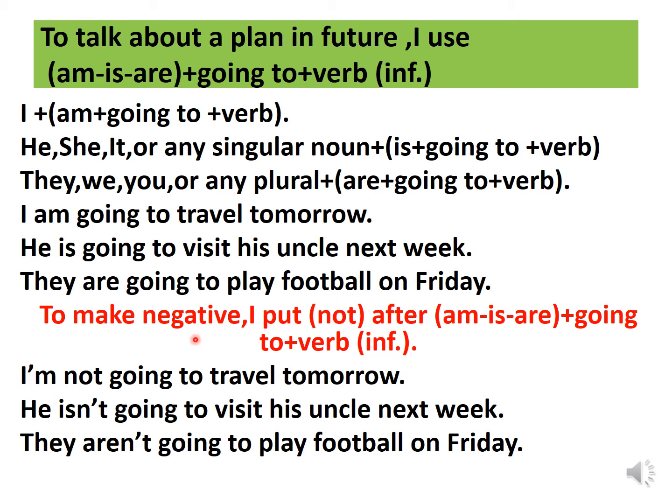And to make negative, just you put not after am, is, are. Then going to, then the verb in infinitive. For example, I am not going to travel tomorrow. He isn't going to visit his uncle next week. They aren't going to play football on Friday.